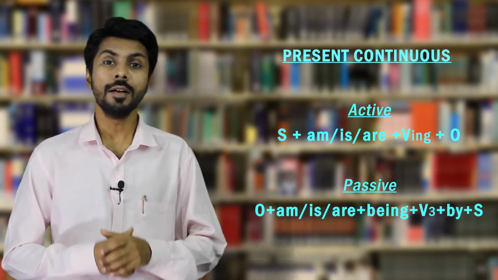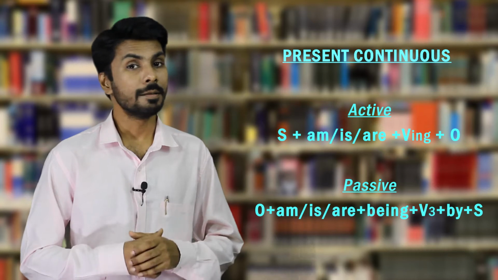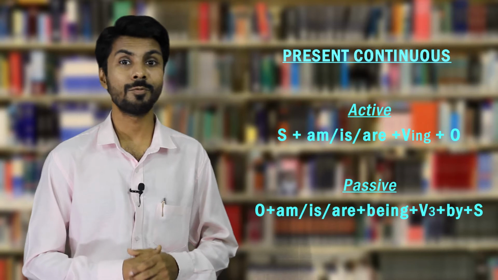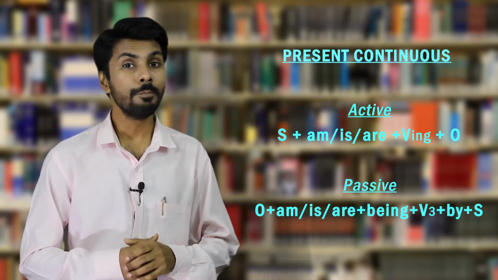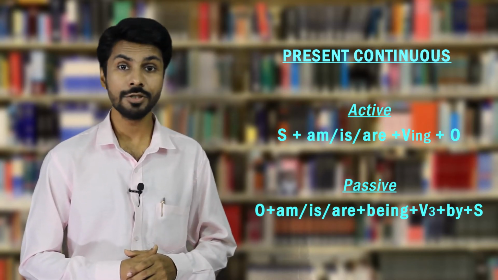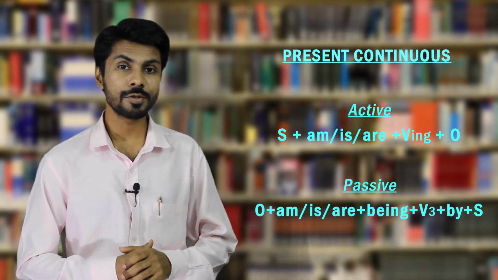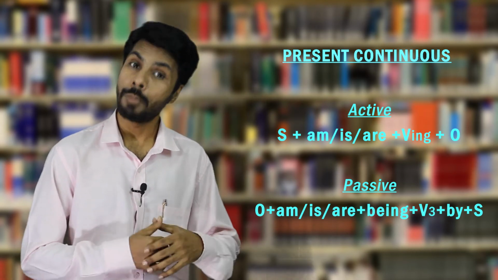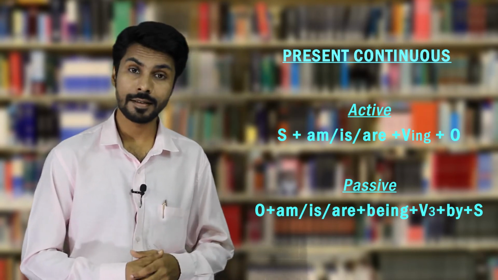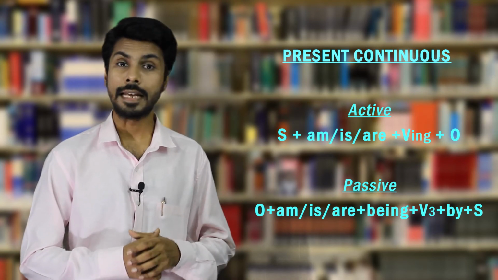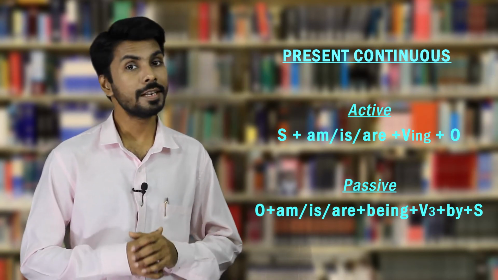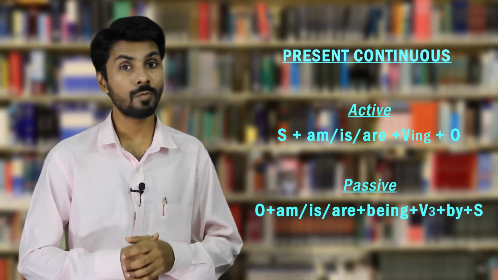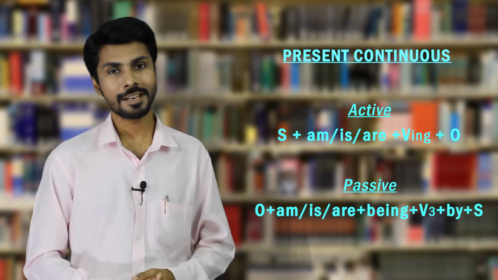So it's very simple. What will be the structure for passive voice? Remember, for any kind of continuous tense, while using the passive voice, you have to use one extra word which is called being. B-E-I-N-G, being. So this being is used while using the passive of continuous tense. I mean to say the present continuous tense and past continuous tense. Similarly, we use being here, but in future we don't find any passive voice. So in continuous tense, only two continuous tenses in English grammar have the passive voice. These two tenses are present continuous and past continuous.